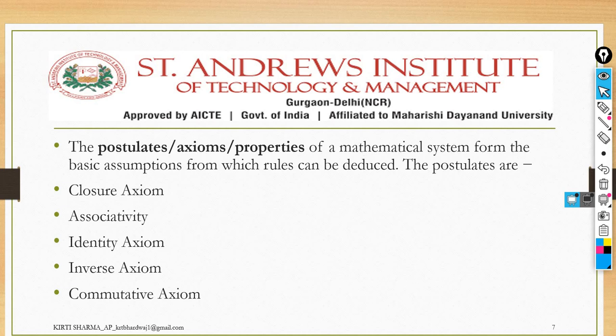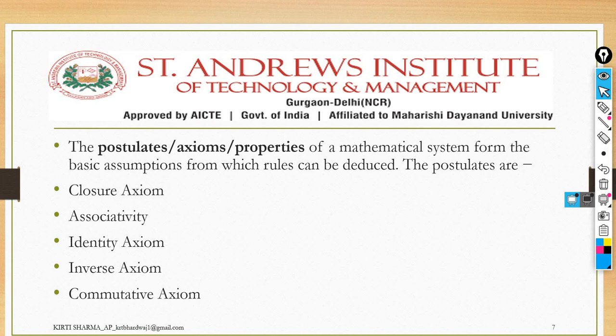Next we have some postulates, axioms and properties of mathematical systems, which form the basic assumptions. Some are given already here: closure axiom, associativity, identity, inverse axiom and commutative axiom.